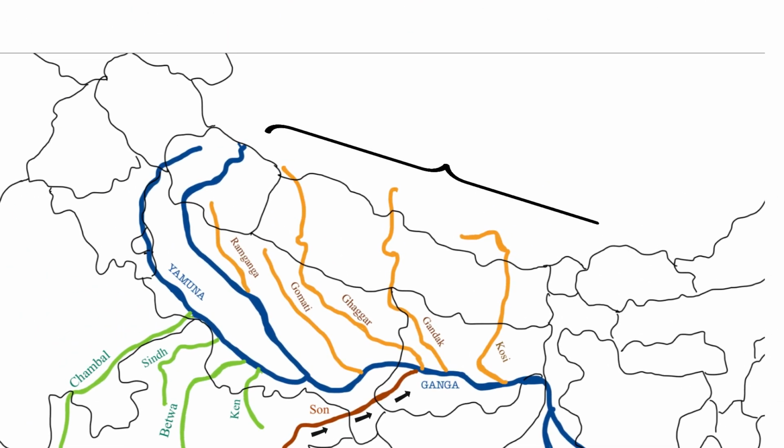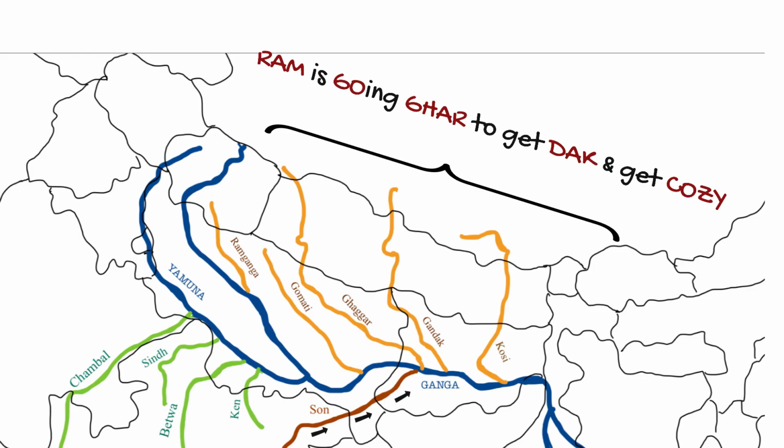There are 5 left bank tributaries of river Ganga, and these are Ram Ganga, Gomti, Ghaggar, Gandak and Kosi from west to east respectively. Trick I used to remember this is Ram is going Ghar to get a dak. Dak means post or letter, and to get Kosi. So first is Ram Ganga, going is Gomti, Ghar is Ghaggar, to get a dak, dak is Gandak, and to get Kosi, Kosi is river Kosi.